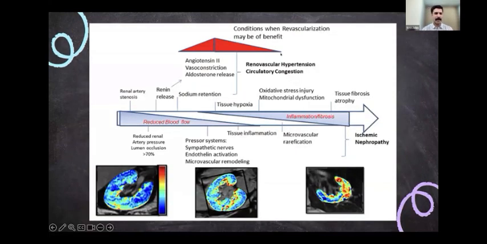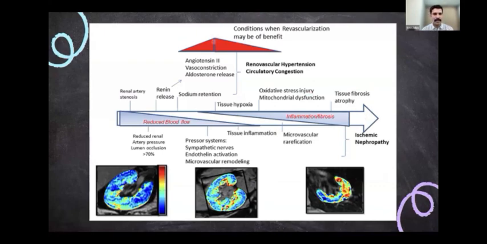Now, if you look at this arrow, when you trace the arrow, initially there is a reduced blood flow because of the renal artery stenosis. Then the renin release happens, which will lead on to angiotensin vasoconstriction and sodium retention. And eventually, tissue hypoxia starts happening. The medullary hypoxia will lead on to oxidative stress injury, mitochondrial dysfunction, and microvascular injury, which will eventually lead to tissue fibrosis and atrophy, resulting in ischemic nephropathy. So that's the course of renal artery stenosis from a mild stenosis progressing to ischemic nephropathy.